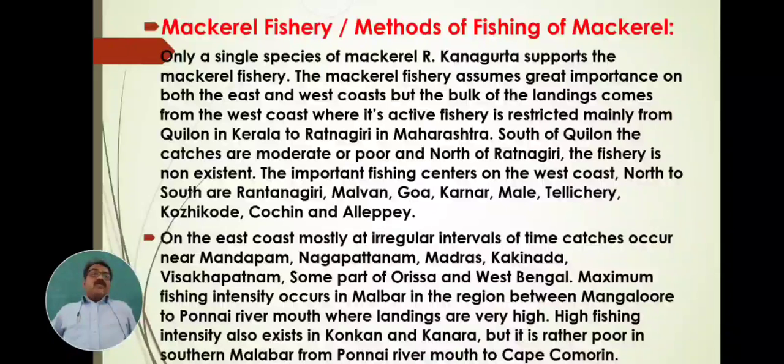From the Punnai river mouth up to Cape Comorin, in the south region, these fishes are poor and fewer.